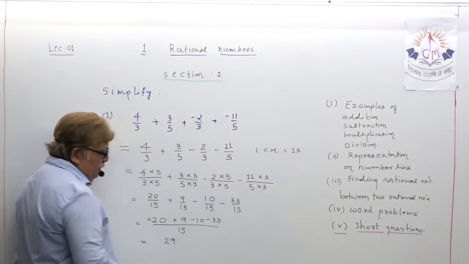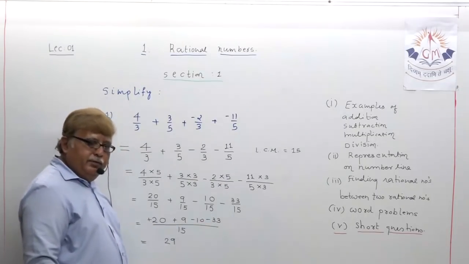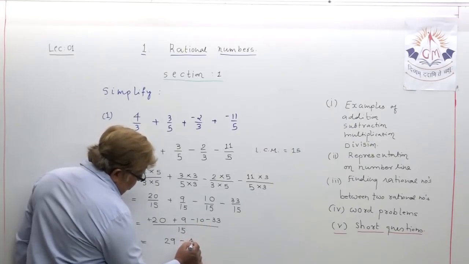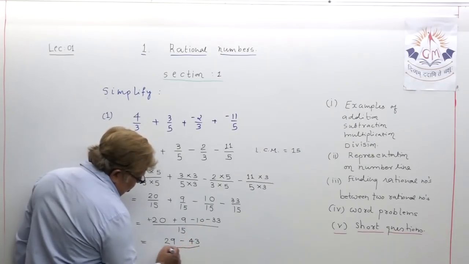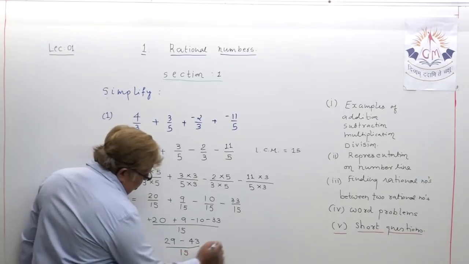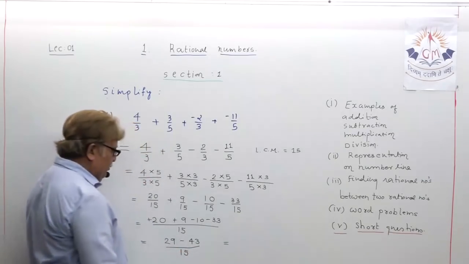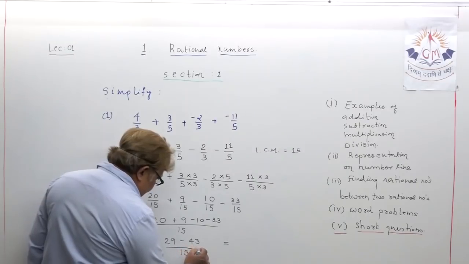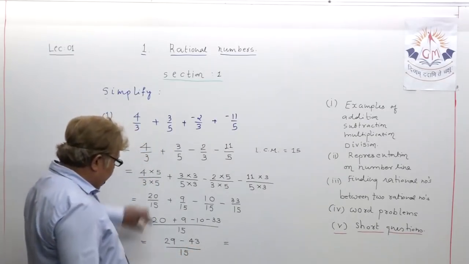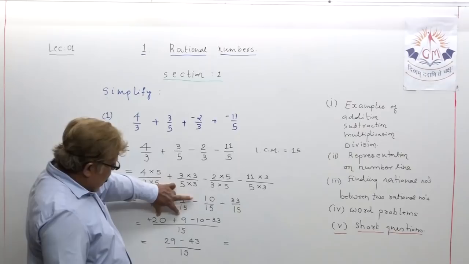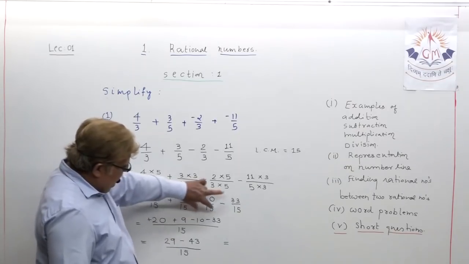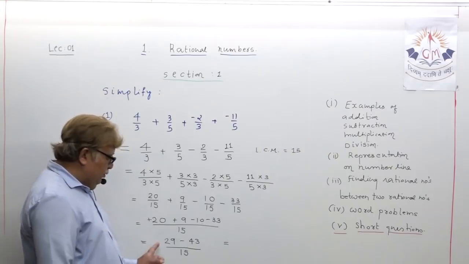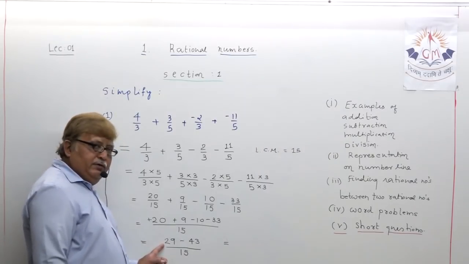These 2 are negative numbers, also add them and put a minus sign: minus 43 upon 15. Now I will continue here, just try to understand. Let this be clear in your mind first. What we have done: positive numbers added, negative numbers added with a negative sign. Now it became quite simple.